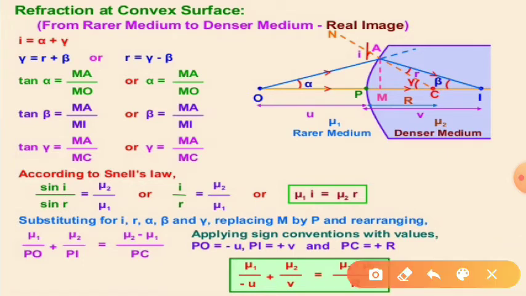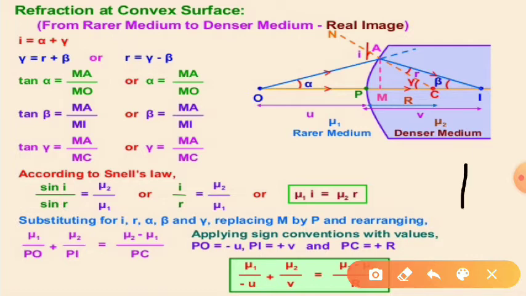From the figure we can write tan alpha is equal to MA by MO, or alpha is equal to MA by MO, since the object is a point object, so the angle is very small. In that case, tangents of the angle can be replaced simply with their angles. So we can write tan beta is equal to MA by MI, so beta is equal to MA by MI. Tan gamma is equal to MA by MC, so gamma is equal to MA by MC.